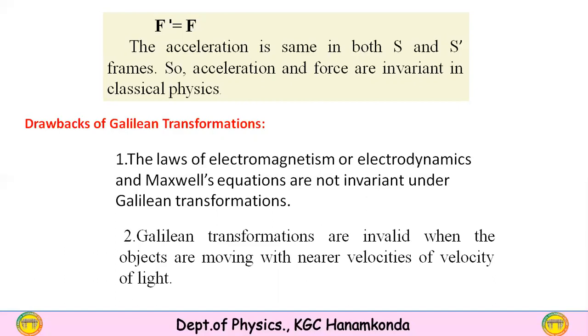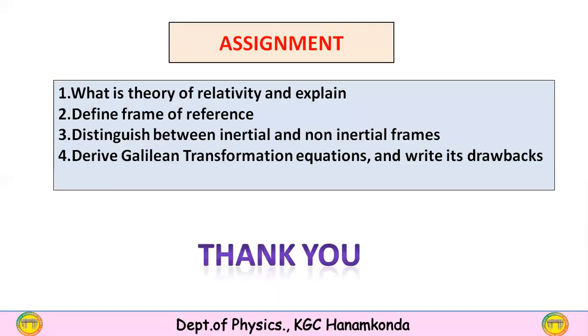Galilean transformations are also invalid when objects are moving with higher velocities, nearer to the velocity of light. These are the drawbacks of Galilean transformations.